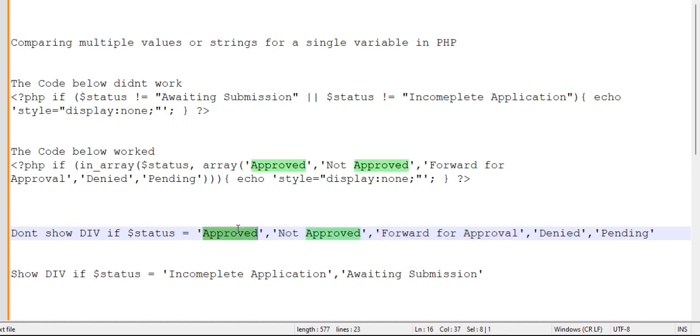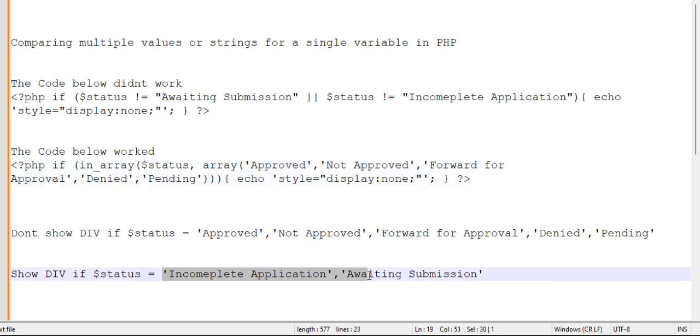So that's why I see here in this PHP if condition, I've added all of this here. But you see, I didn't add this there in the array. I did not. I'm sure I've made my point clear.